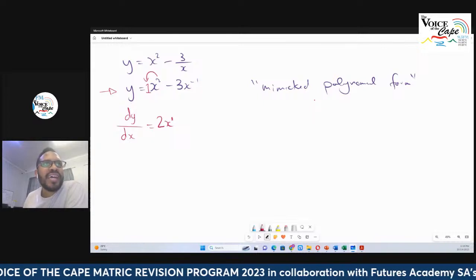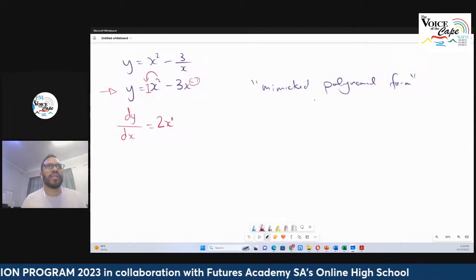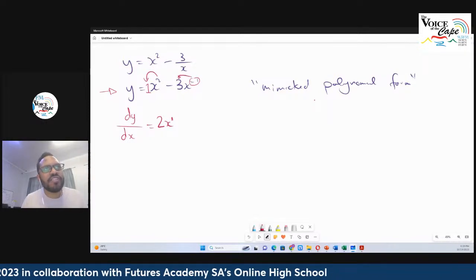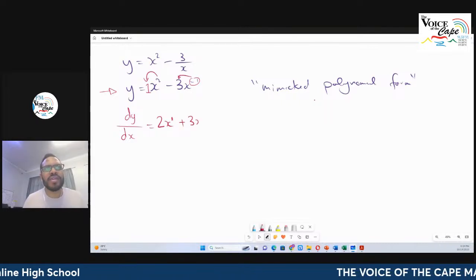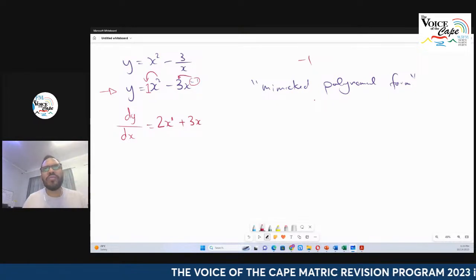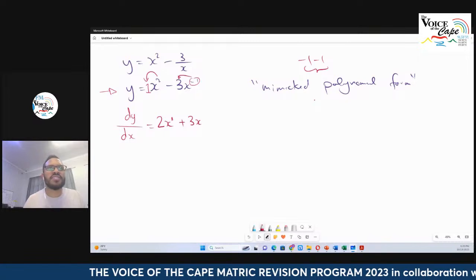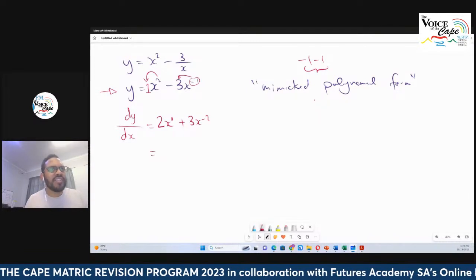Okay. On this side, now we've got to be careful. I've got a power, and that power is minus 1. So minus 1 times the coefficient. The coefficient here is minus 3. So minus 1 times minus 3 will be positive 3x to the power of, I had minus 1. Take away 1, that's going to be minus 2. Okay, so what's that going to be? The answer then, that's the answer.